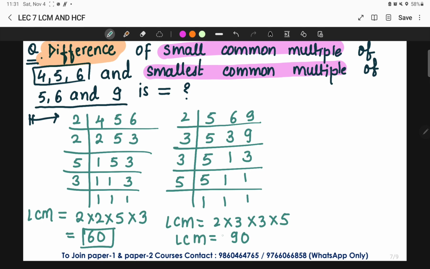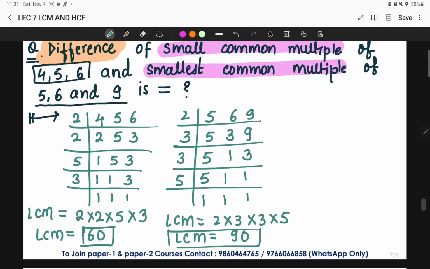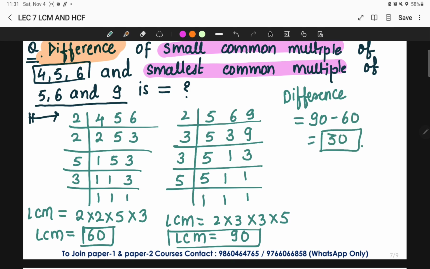So I got the LCM of 4, 5, 6 is 60, and the LCM of 5, 6 and 9 is 90. I have to take the difference. Whenever we take the difference, always subtract the smaller number from the greater number, that is 90 minus 60. If I do, I'll get the difference equal to 30, and 30 was the correct answer for the given question. This is how you have to understand that this kind of questions can be asked in your examination, just based upon your simple concepts of LCM and HCF.